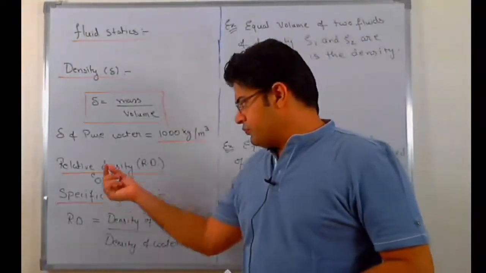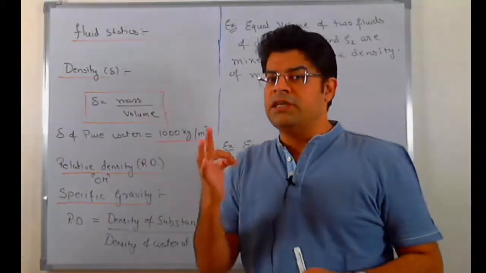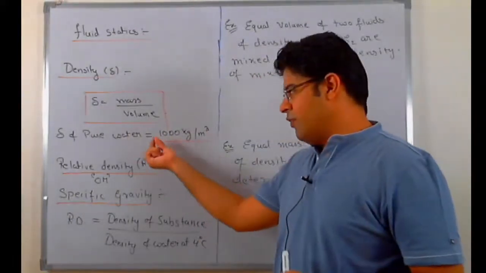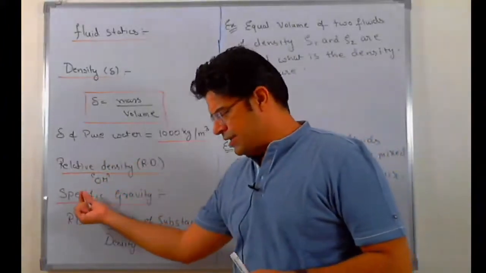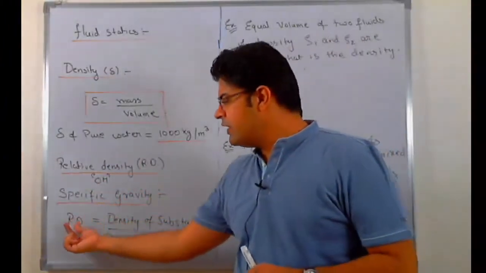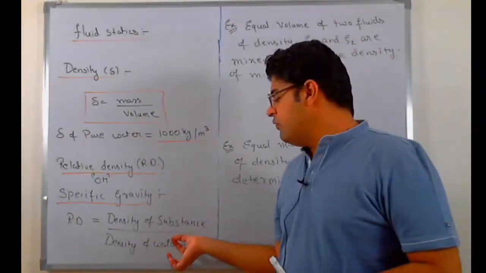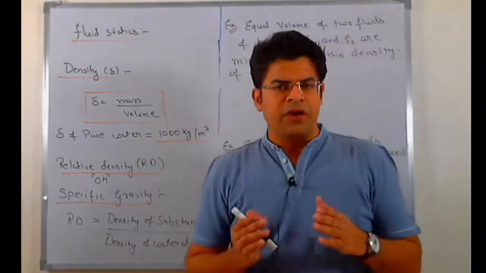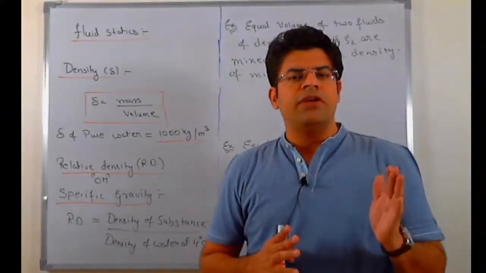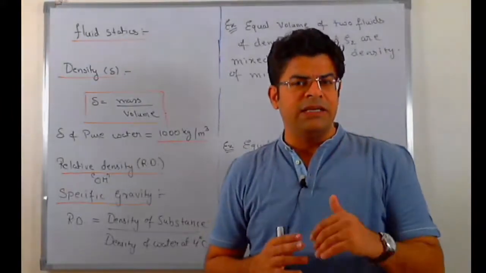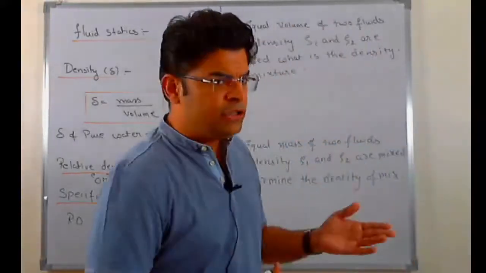Now the next term. Density of pure water must be known by you. It is not mentioned in the question paper, so you must know that the density of pure water is 1000 kg per meter cube. Relative density, which is also known as specific gravity, is defined as the density of the substance upon the density of water at 4 degrees centigrade. For example, the relative density of mercury comes out to be 13.6. If the relative density of mercury is 13.6, it means that the density of mercury is 13.6 times the density of water. Let's do two simple examples.